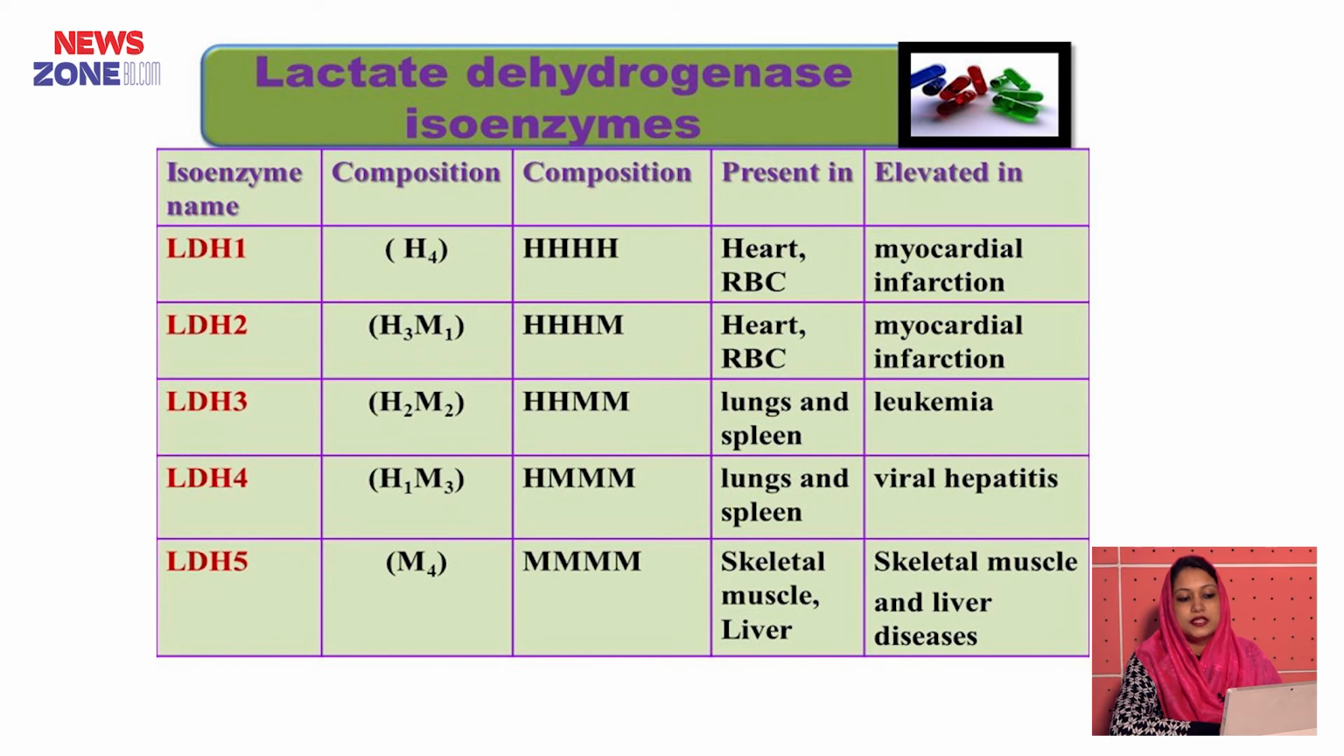LDH1 is present in heart and RBC and it is elevated in myocardial infarction. LDH2 is present in heart and RBC and it is also elevated in myocardial infarction. LDH3 is found in lungs and spleen and it is elevated in leukemia. LDH4 is present in lungs and spleen and it is elevated in viral hepatitis. LDH5 is found in skeletal muscle and liver and it is elevated in skeletal muscle and liver diseases.